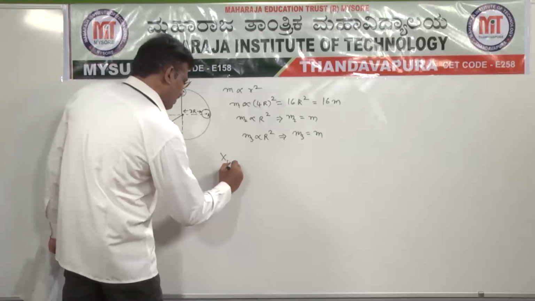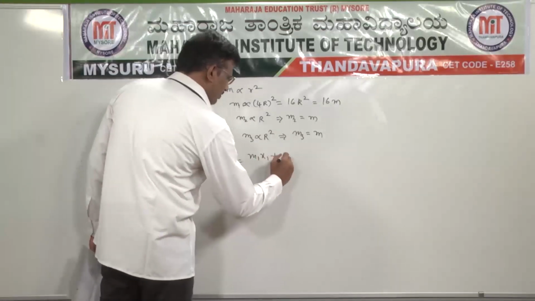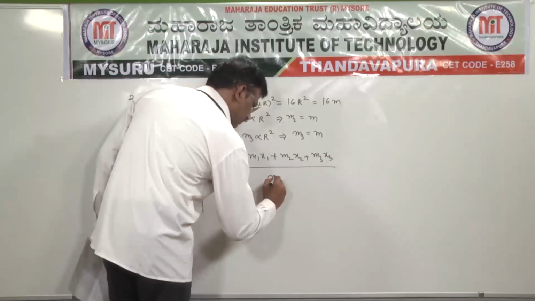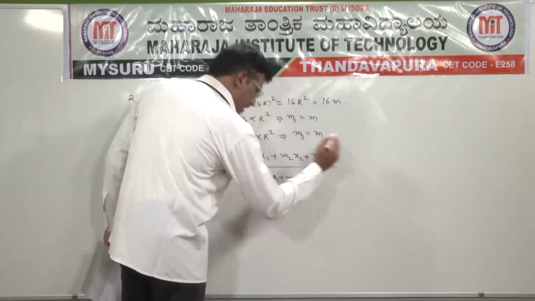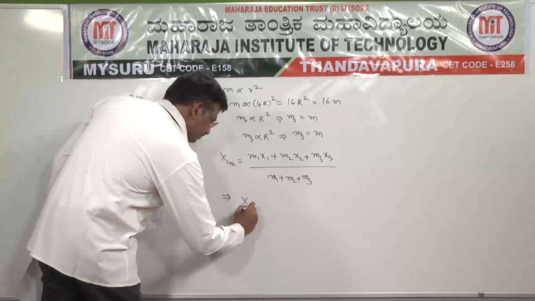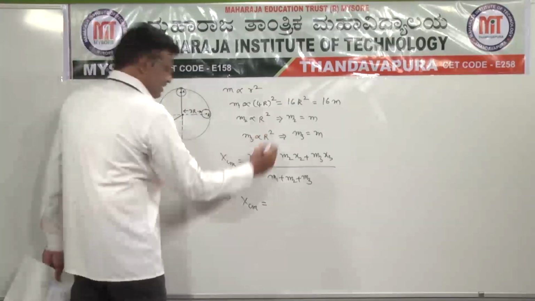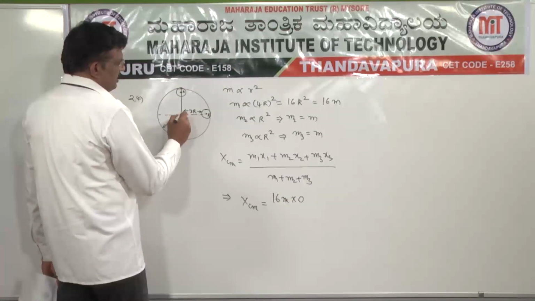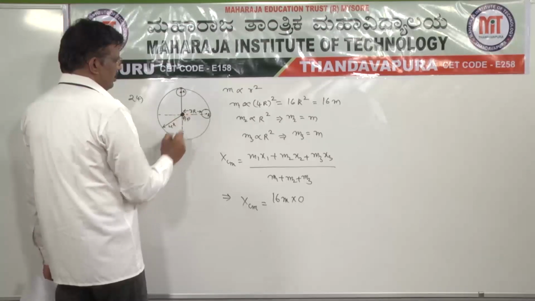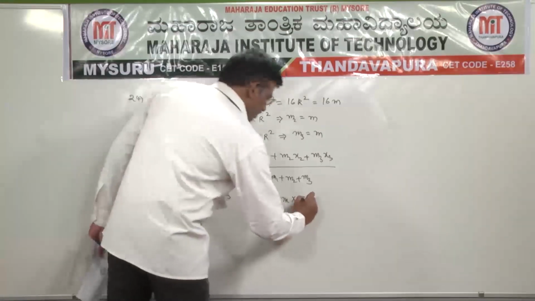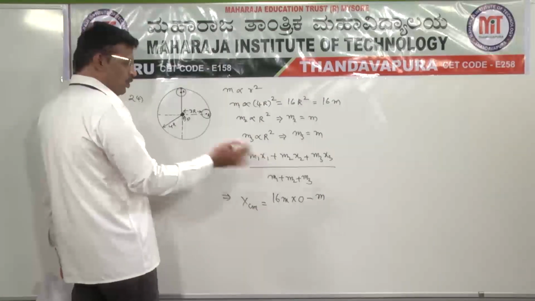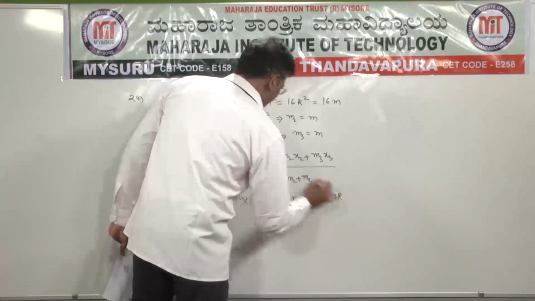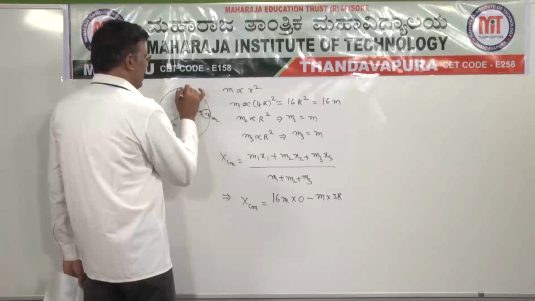Now xcm is equal to m1 x1 plus m2 x2 plus m3 x3 divided by m1 plus m2 plus m3. So xcm is equal to m1, which is 16m, and the center of mass of the original disc coincides with the origin, so that 16m is at the origin, minus m into 3r. Minus is taken here because it is the removed mass. This is m2 and this is m3.